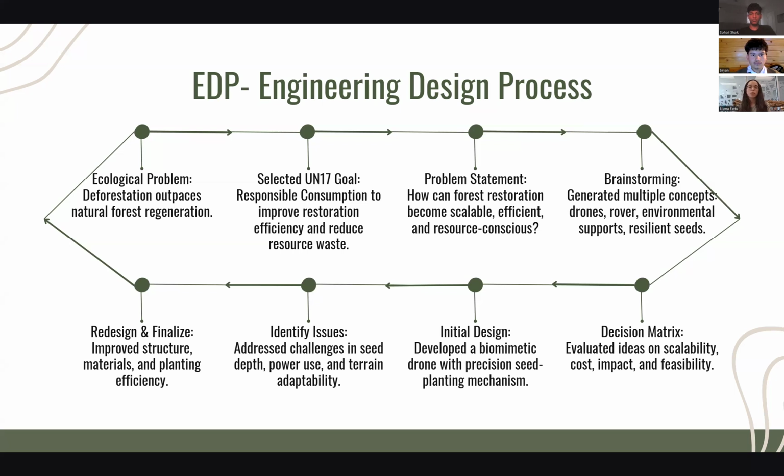Once we had this problem statement, we were able to go into the brainstorming phase. We generated multiple concepts such as drones, rovers, environmental supports, and resilient seeds, all aiming to solve tree resilience and growth. With all these ideas, we needed to find which one was best, so we put them into the evaluation matrix, where we evaluated the ideas on cost, impact, feasibility, and more. Once we had found that the Nestor drone had, in fact, the highest score, we went into the initial design, where we developed a biomimetic drone with precision seed planting mechanism.